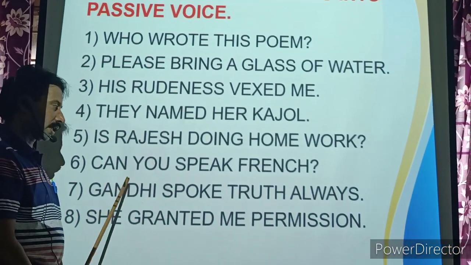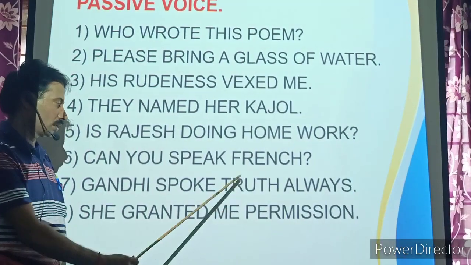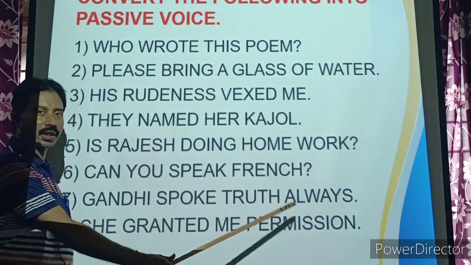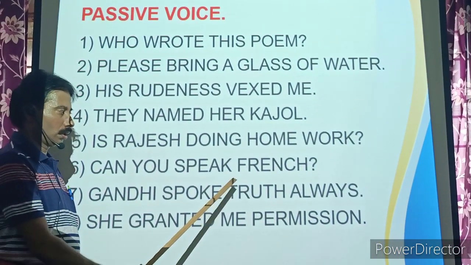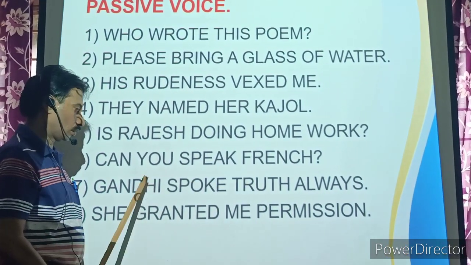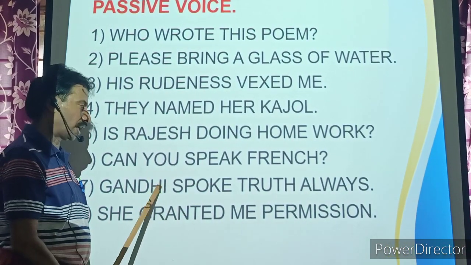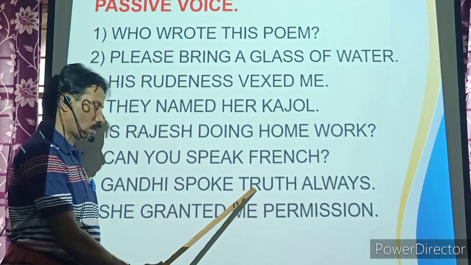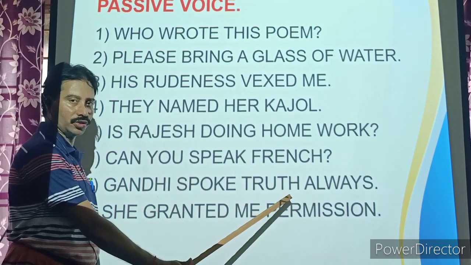Look at the seventh one. Gandhi spoke truth always. Past tense. Object is truth. Truth was spoken by Gandhi always.